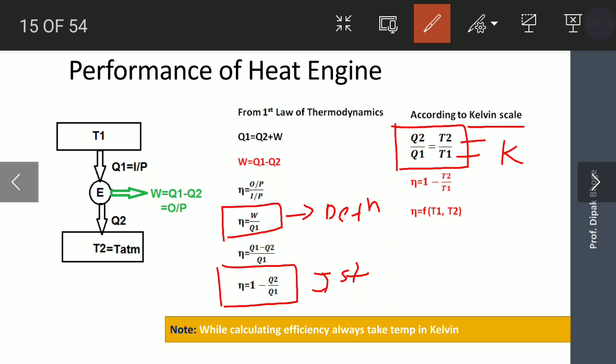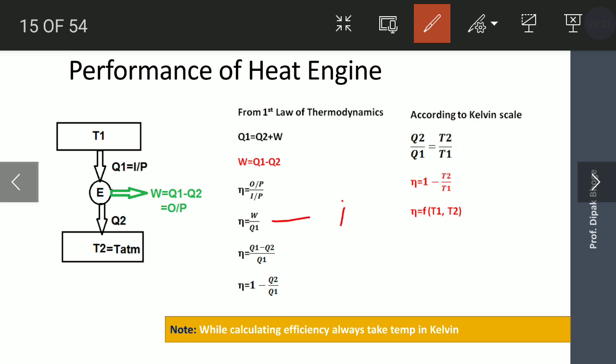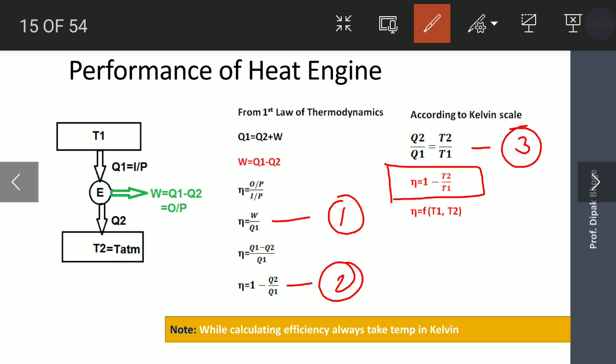Remember this while solving the problem. From equation 1, equation 2, if you substitute equation 3 in equation 2, we finally get the efficiency formula from the second law as 1 minus T2 by T1. From this equation it is clear that efficiency is a function of the high temperature and the low temperature where the engine is operating.